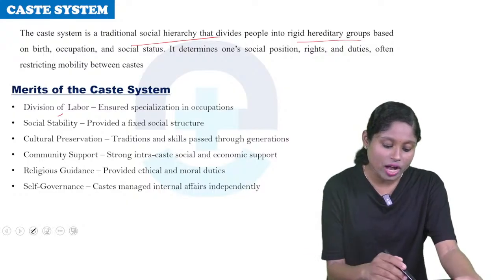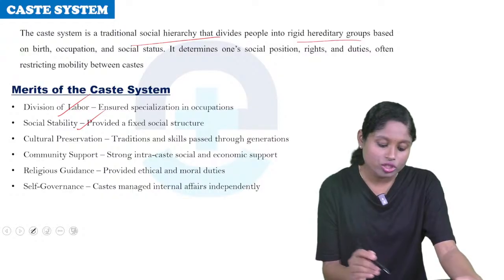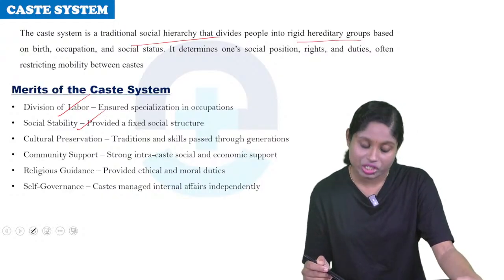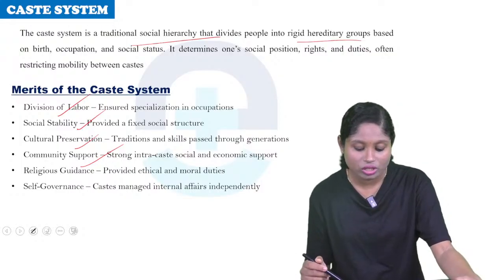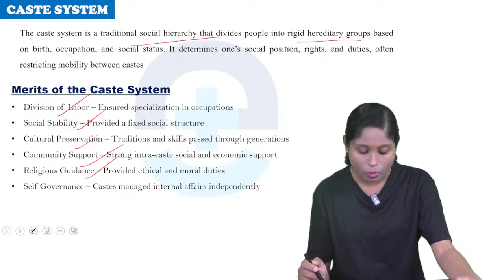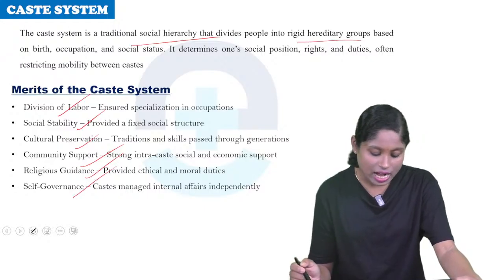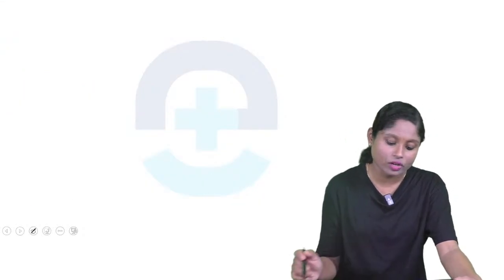So what are the merits of caste? Division of labor ensures specialization in occupation. Social stability provides a fixed social structure. Cultural preservation: traditional skills passed through the generations. Community support: strong intra-caste social and economic support. Religious guidance provides ethical and moral duties. Self-governance: castes managed internal affairs independently. So these are the merits of the caste system.